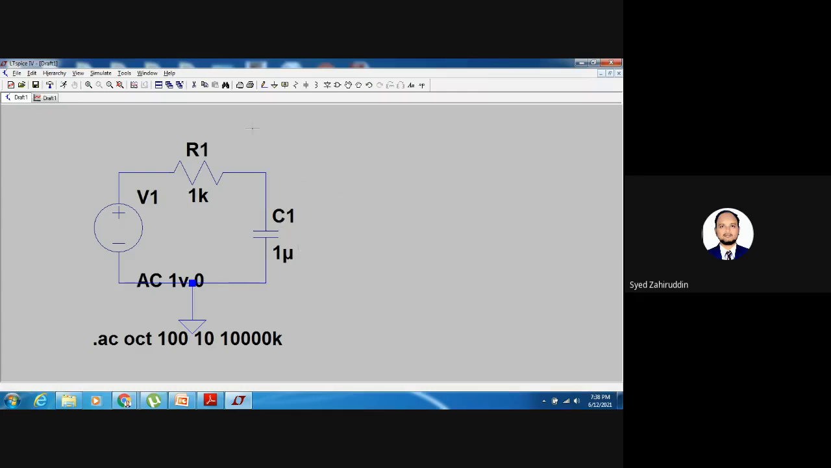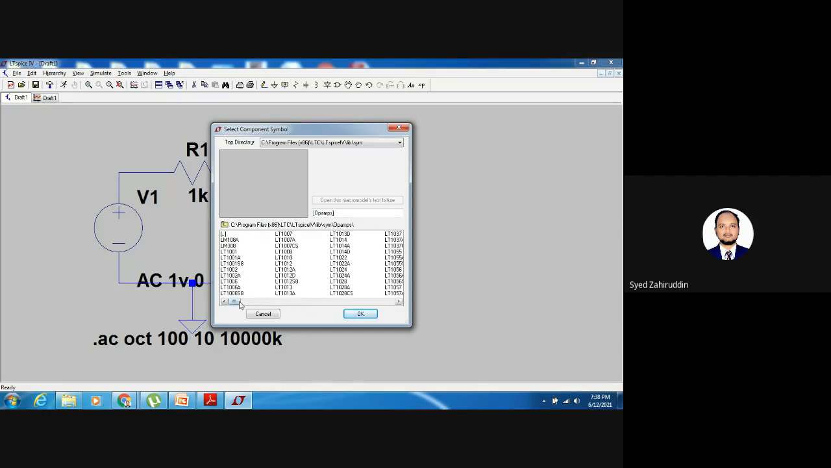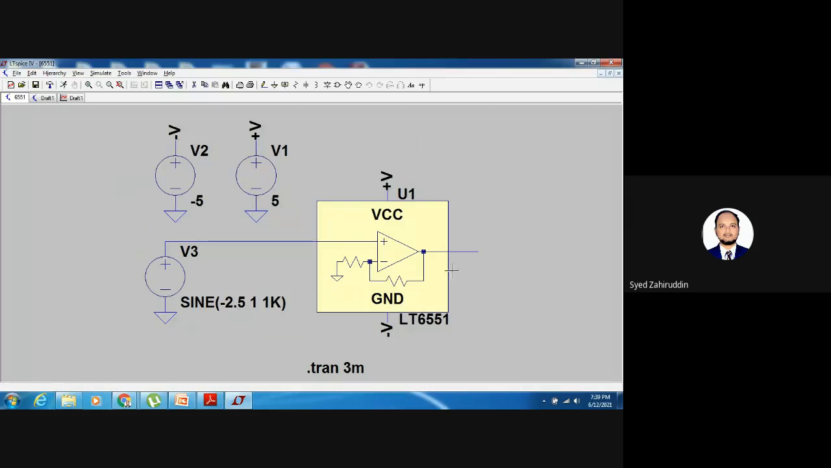Suppose you want to observe the response of the different types of models available within this. If I am selecting the op amps, double click this one. This many op amps are available within the library. Hundreds of op amps are there. If I am selecting any particular op amp and opening it in the macro model, this circuit will be directly opened.